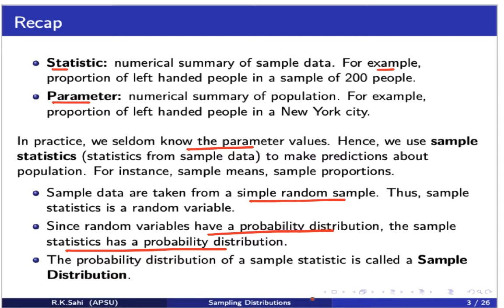The definition we say is: the probability distribution of a sample statistic is called a sampling distribution. So once again, the probability distribution of a sample statistic is called a sampling distribution.